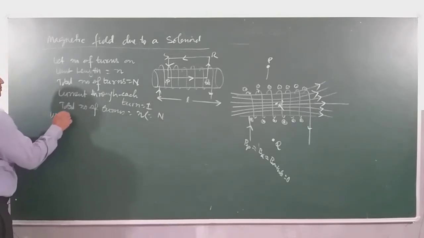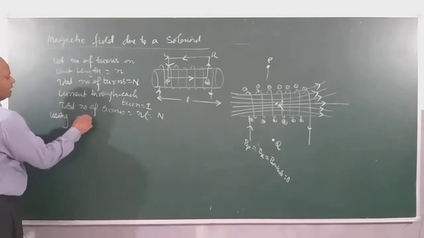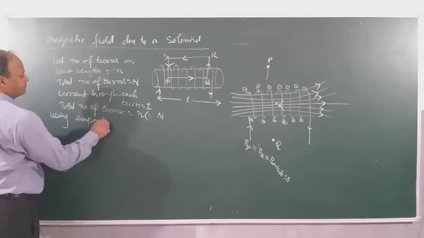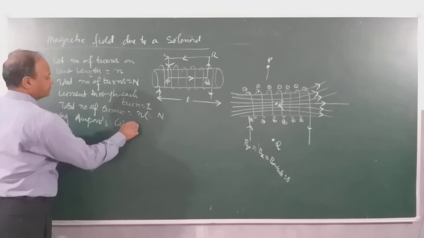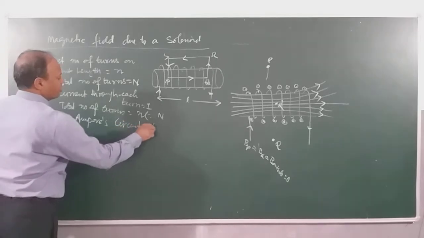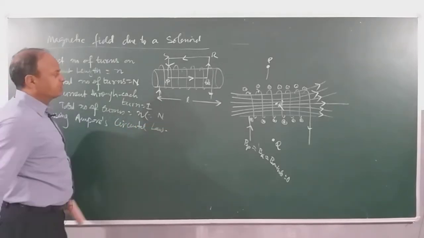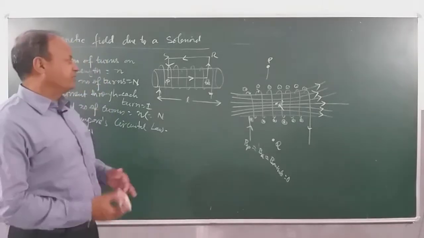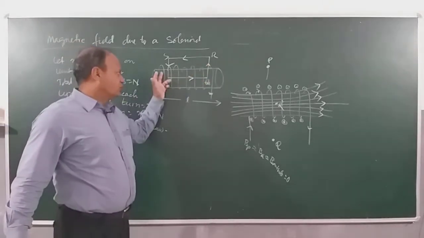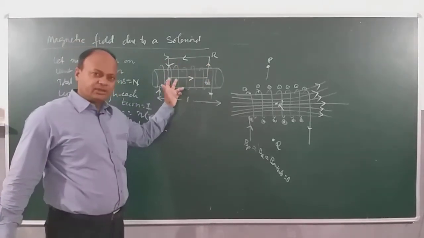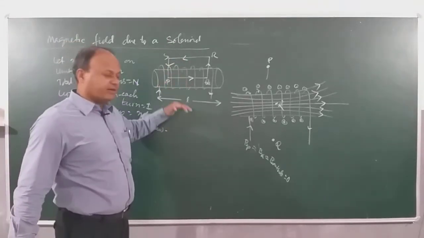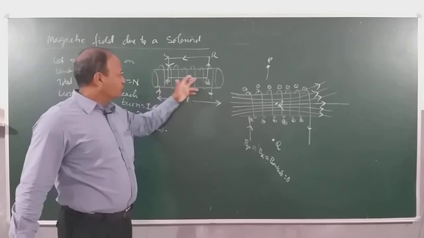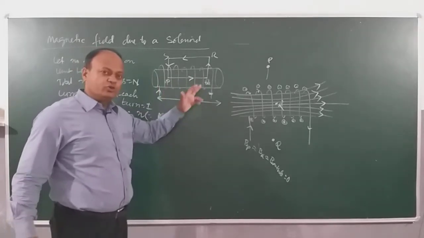Now using Ampere's circuital law. Remember children, we want to calculate magnetic field where? Through this Amperian loop, right? But we already know that field outside will be 0 anywhere, right? So we will start from P to Q.